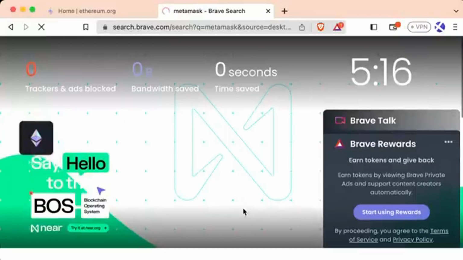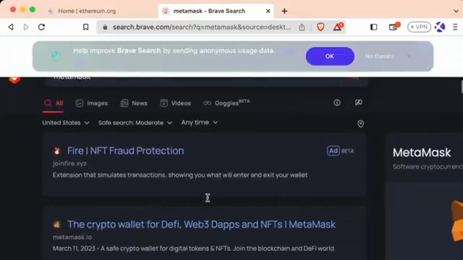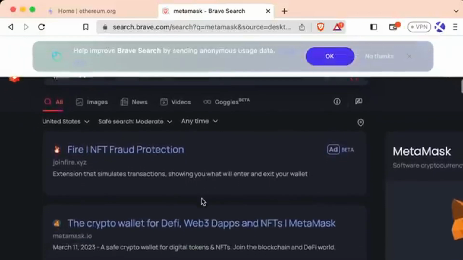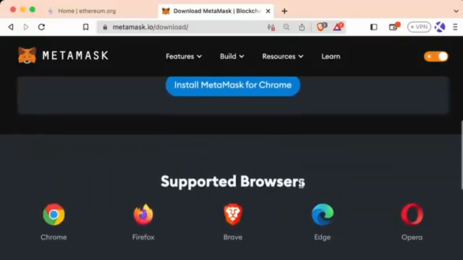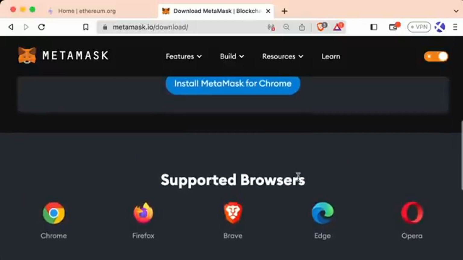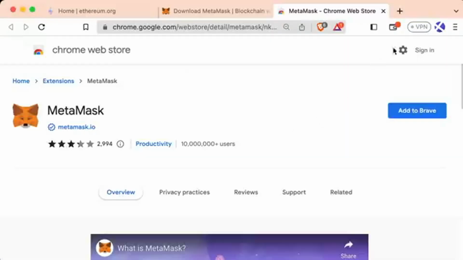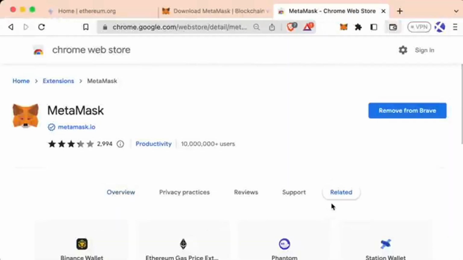So I'm going to go to MetaMask because it's one of the most popular wallets and one of the easiest wallets to use. I'm using the Brave browser, but it works for Chrome or Firefox or really any other popular browsers out there. And it's just going to be an extension in the top right hand of our browser. It's going to make it very easy to see anything to do with our wallets and our transactions. And it's going to store all of our EVM-based currencies and EVM-based transactions.